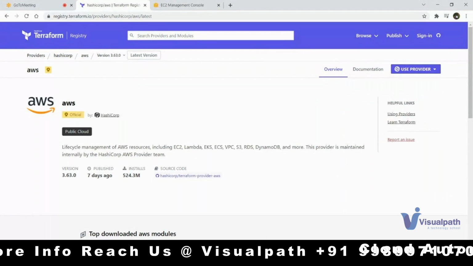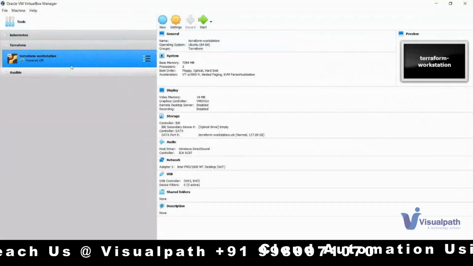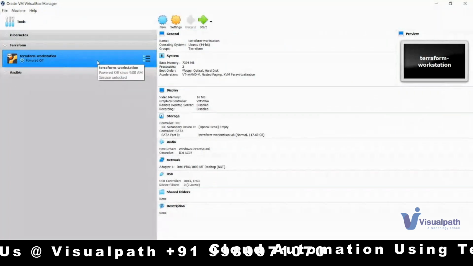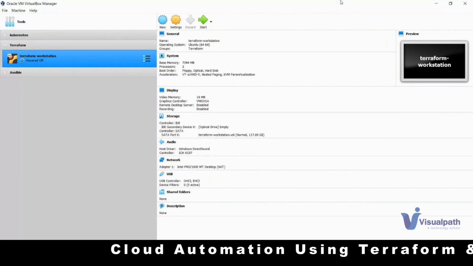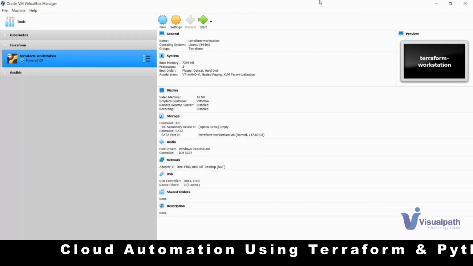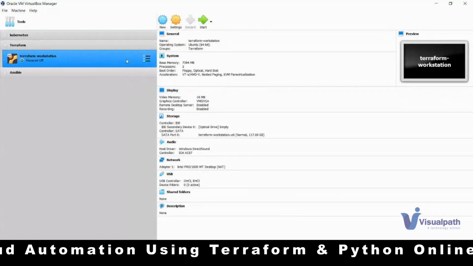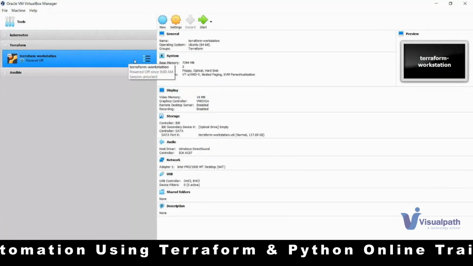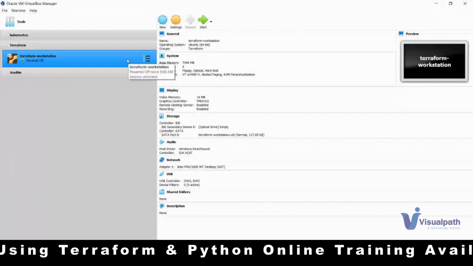Let's see. This is my virtual machine. For Terraform, I use this workstation actually. Terraform workstation. This is Oracle VirtualBox. I'll tell you all this: how to install Oracle VirtualBox, how to create a virtual machine in it, and what steps you need to follow to install the operating system here. I'm using Ubuntu 20.04 LTS. That's where I have installed Terraform.